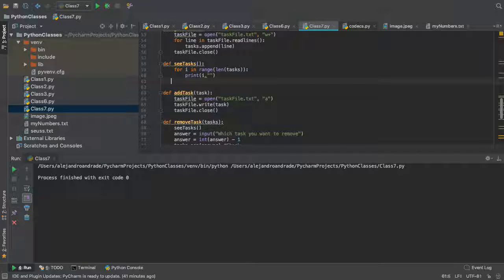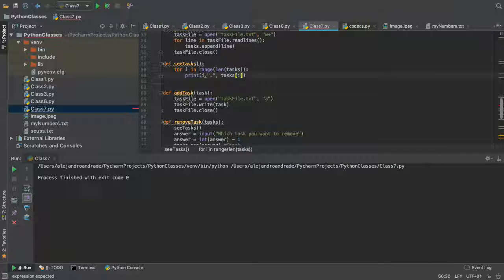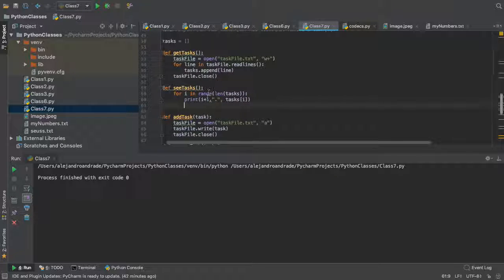And then we're gonna do a dot, and then some space, or actually we don't need a space, we can just do that. And then we just do tasks of i, right? I'm accessing the i-th value of tasks. So in that way, now we have a small thing, right? It's gonna be 0, so we wanna add 1 because people don't think the first task is task 0. And that's cool. So it's gonna print and then go to a new line, and that's it.